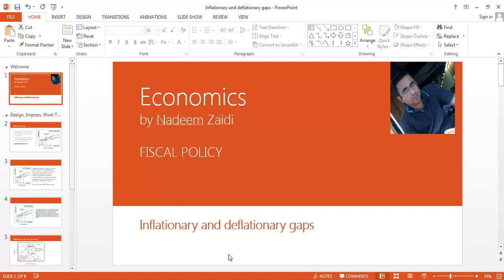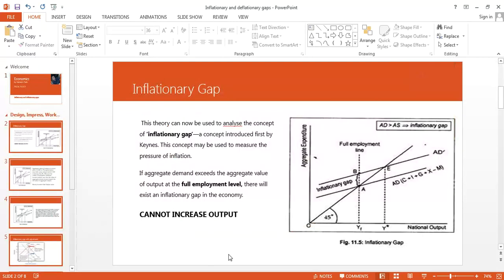And this is to do with inflationary and deflationary gaps. Inflationary and deflationary gaps are very important in the study of, and especially in the Keynesian study, because this is how Keynes explains the disequilibriums and why inflation is caused, and why there are problems in the economy, and then how the government can correct these problems. So let us very quickly go to the inflationary gap.